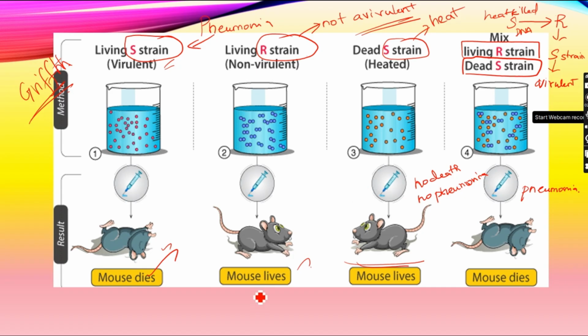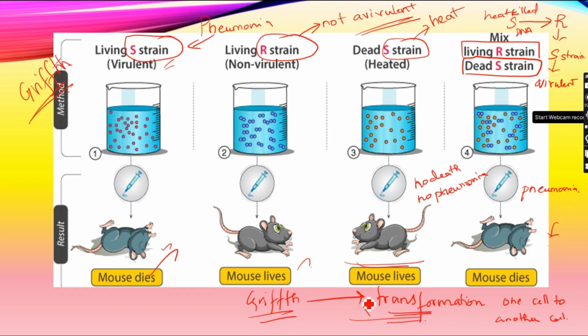Therefore, here Griffith concluded that a transformation occurs from one cell to another cell. Here the cell is a bacteria. Like this, every person also transfers something from one generation to another generation. Here the transformation is only concluded by Griffith. It was not confirmed whether it was DNA, RNA, or a carbohydrate or a protein.